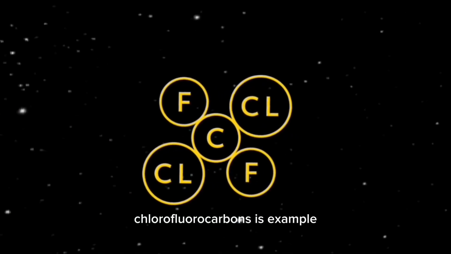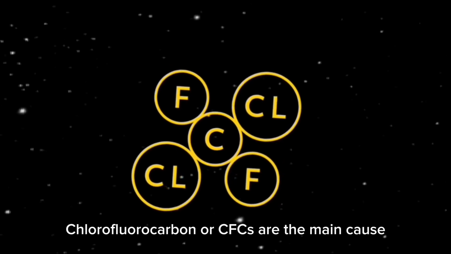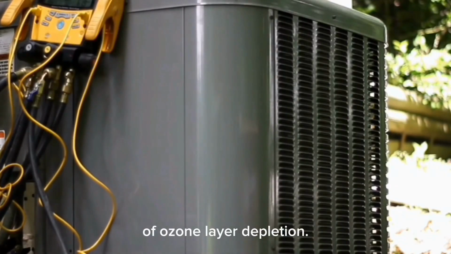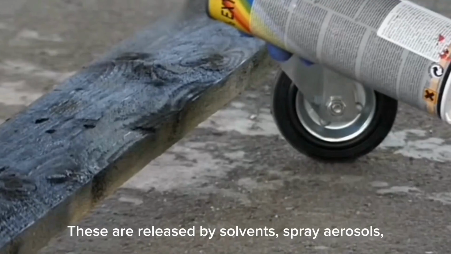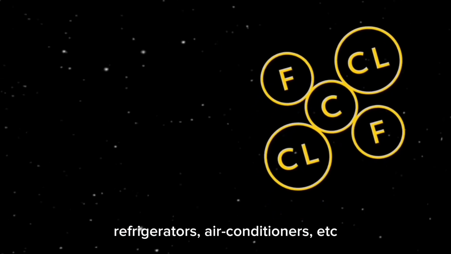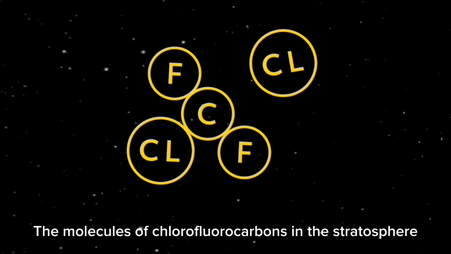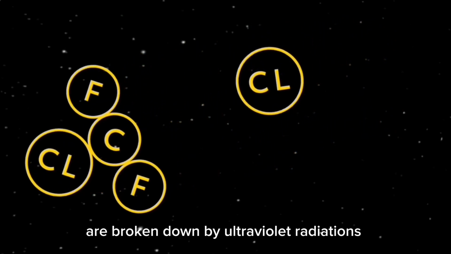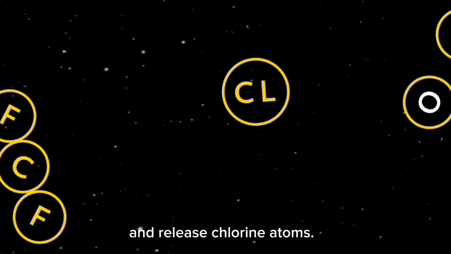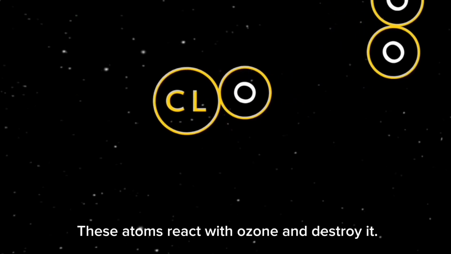Chlorofluorocarbons are an example of causes of ozone layer depletion. Chlorofluorocarbons, or CFCs, are the main cause of ozone layer depletion. These are released by solvents, spray aerosols, refrigerators, air conditioners, and etc. The molecules of chlorofluorocarbons in the stratosphere are broken down by ultraviolet radiation and release chlorine atoms. These atoms react with the ozone layer and destroy it.